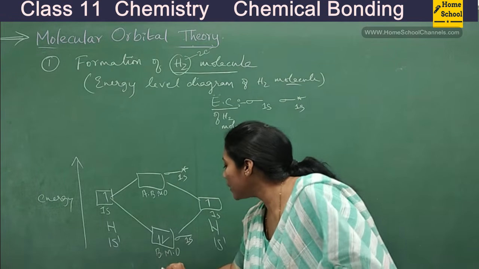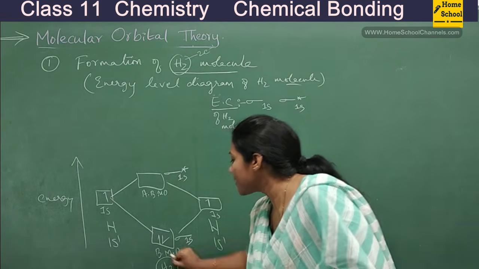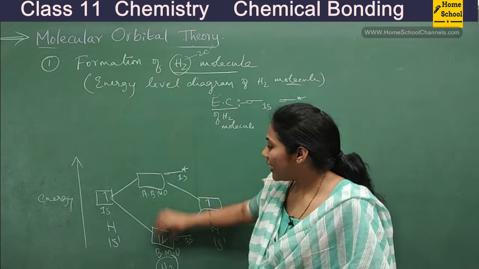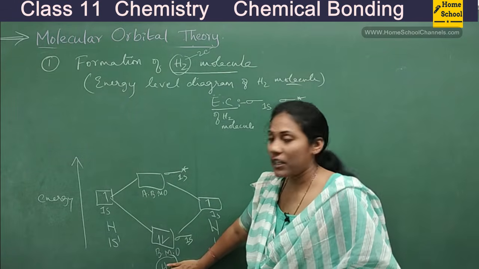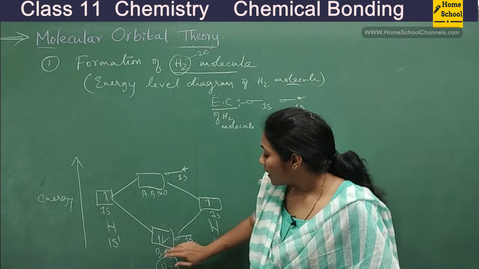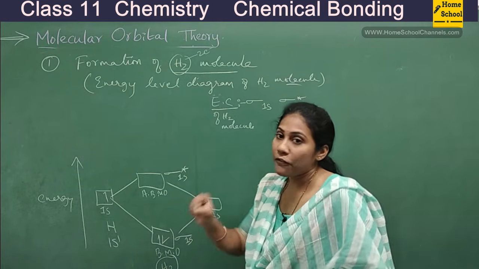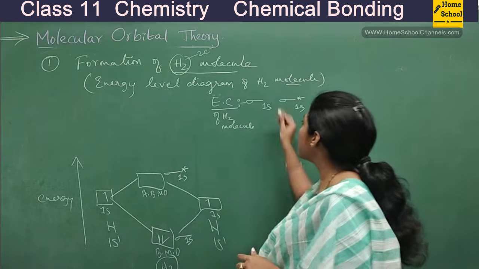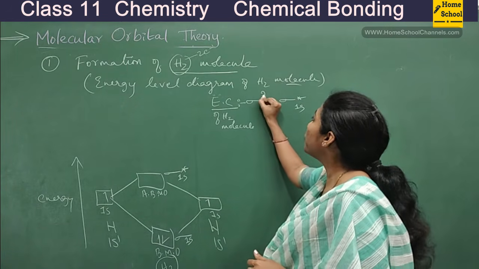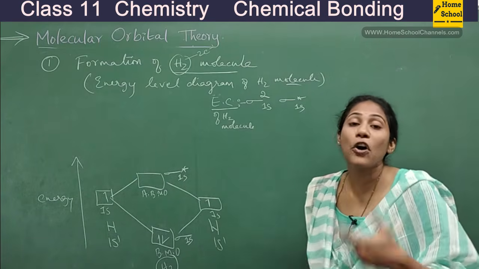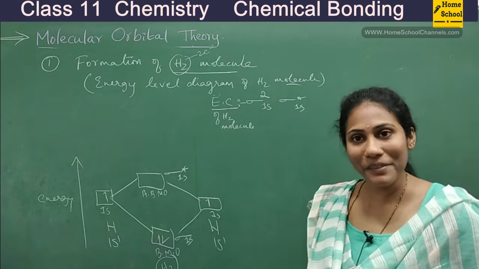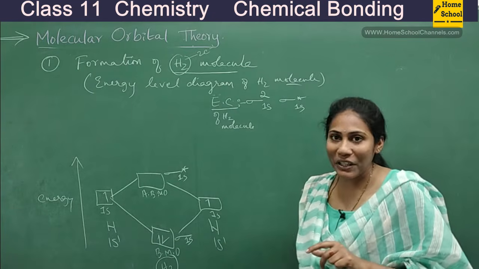These are the orbitals of the H2 molecule, guys. In the middle, whatever I write, they are the molecular orbitals of the molecule. First sigma 1s is getting filled with 2 electrons, so you will write 2 here. This is a way of writing the electronic configuration for a molecule. Hope I'm clear with the concept.